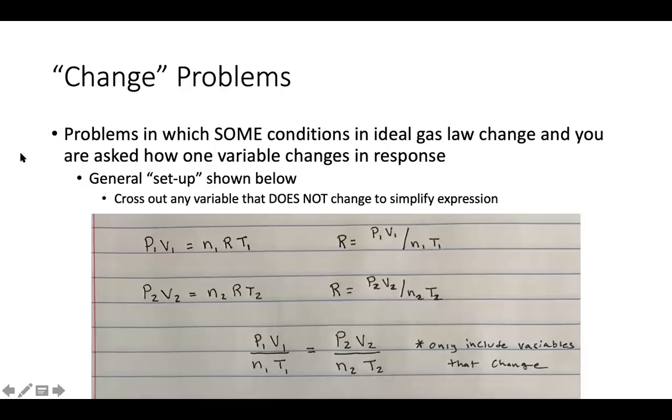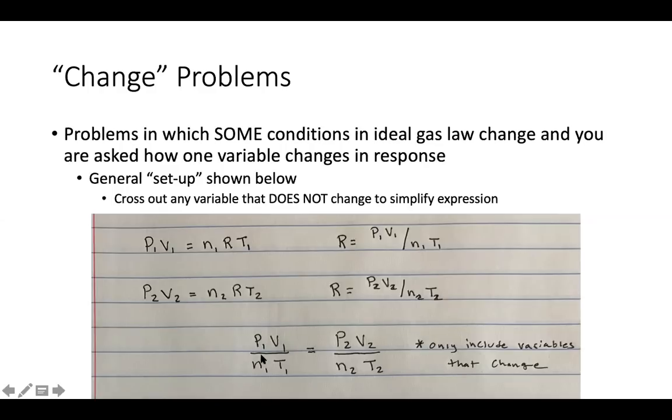Okay, we have this type of problem that I call change or before and after problems. And so this is a type of problem where we have initial conditions, and then they'll tell you that maybe 1 or 2 of your variables change, and they'll ask how a third or second variable changes in relation to some variables that change that you know of, right? So the generic formula for this, a general expression, is written at the bottom of the slide.